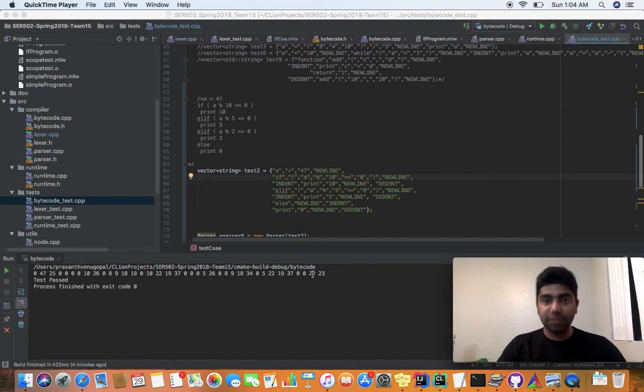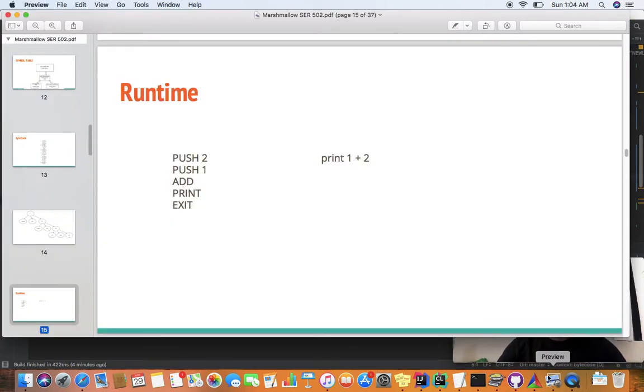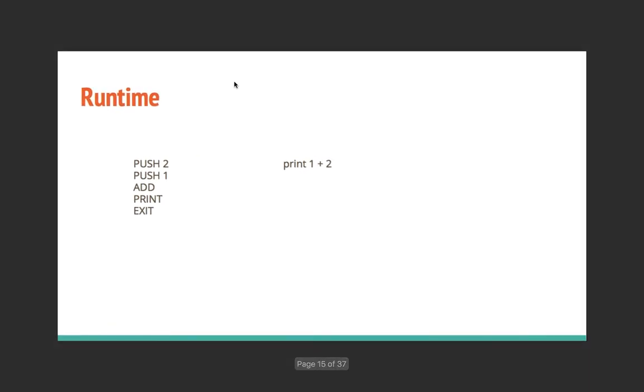Hi, I'm Ijaz, and I'm going to explain the runtime. Now, the runtime works based on a stack machine, and here we have a very simple statement, print 1 plus 2, and a very simple opcode for this statement. Let's see how the stack machine works. So IP is the instruction pointer, and SP the stack pointer. Right now we don't have anything in the stack, and the stack pointer is at the bottom.